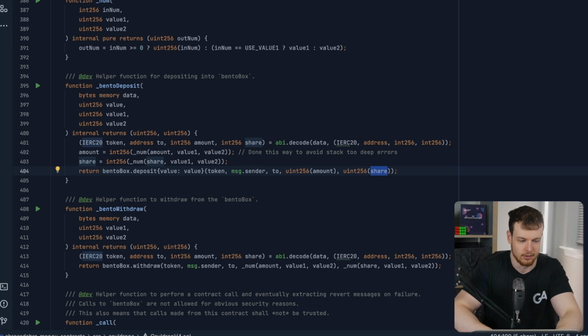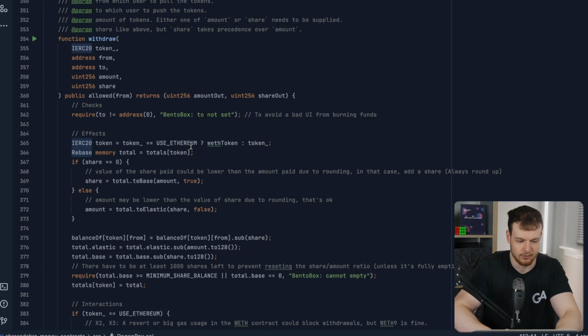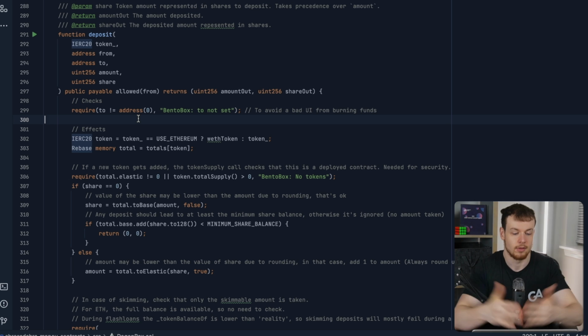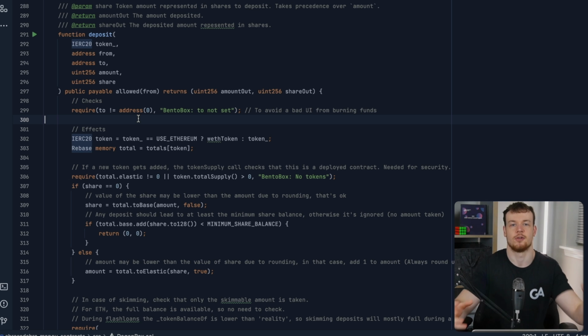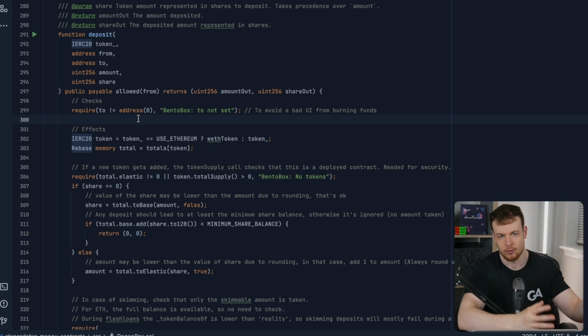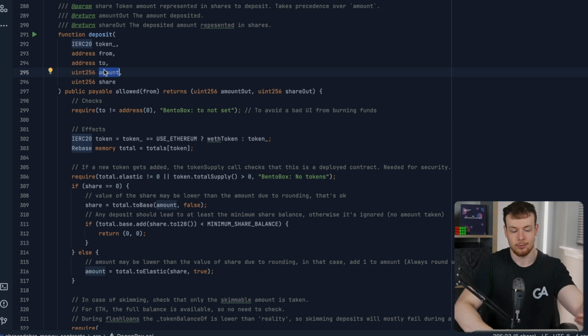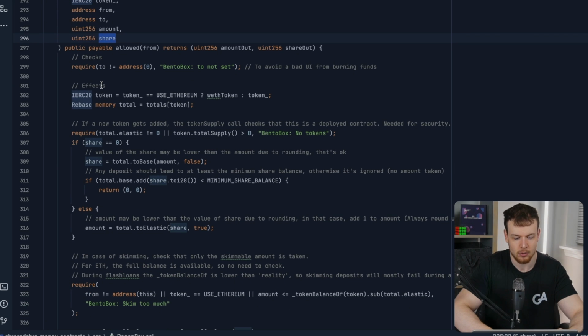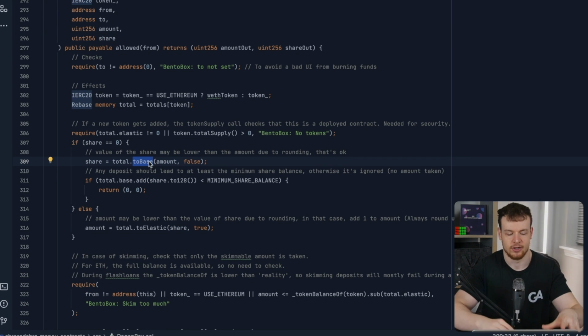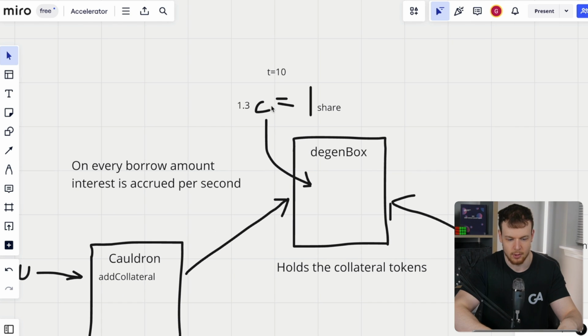But let's have a look at the deposit on the degen box here. All right, so here we've got deposit. This is what will be called when we want to first get our collateral into the entire system so that it can then be transferred to the cauldron. And usually what you're going to do is specify an amount and leave share as 0. And so what will happen is they will calculate based on the current exchange rate that we discussed. One share might equal 1.3 collateral tokens.